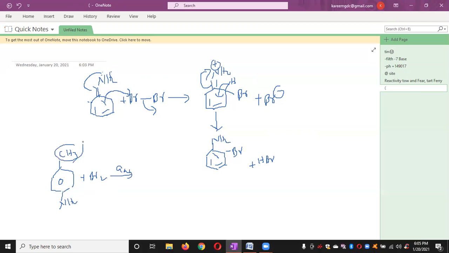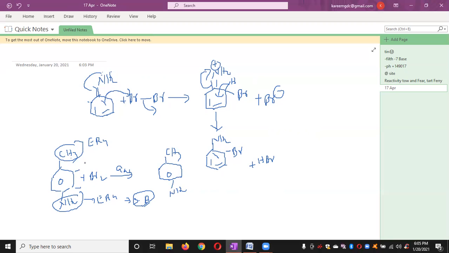This is also an ERG group, and this is also an ERG group. But out of these two, which is the strong electron releasing group? This is the strong electron releasing group. So that's why a reaction takes place here also. We may get disubstituted product, dibromination. With respect to this, these are the ortho positions.